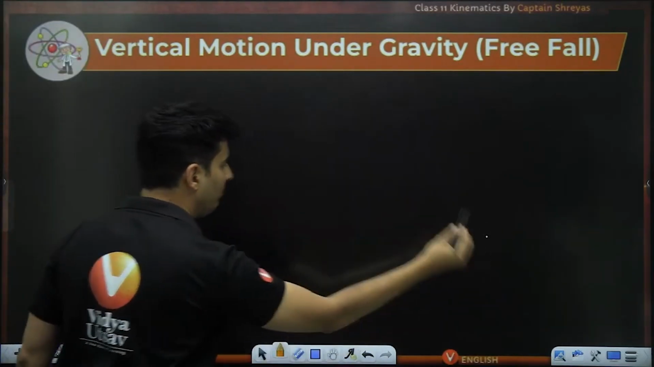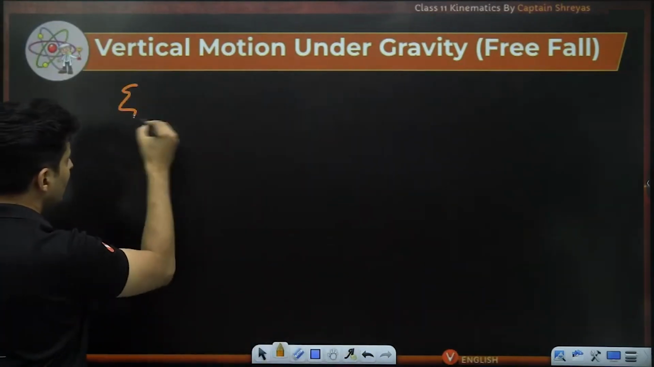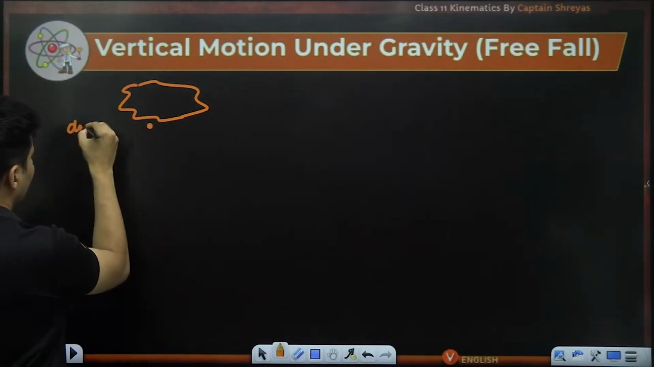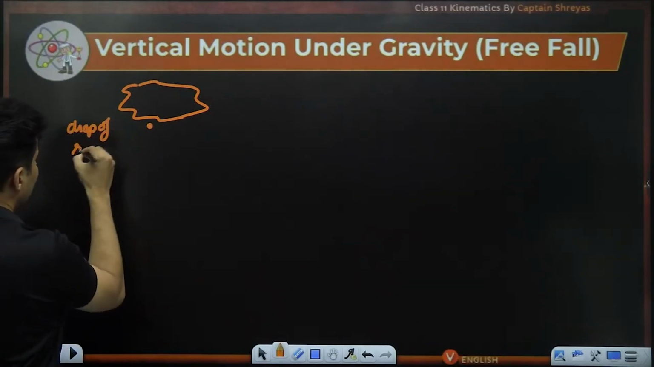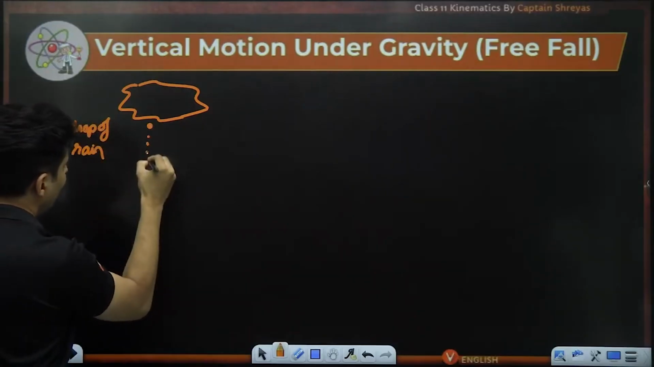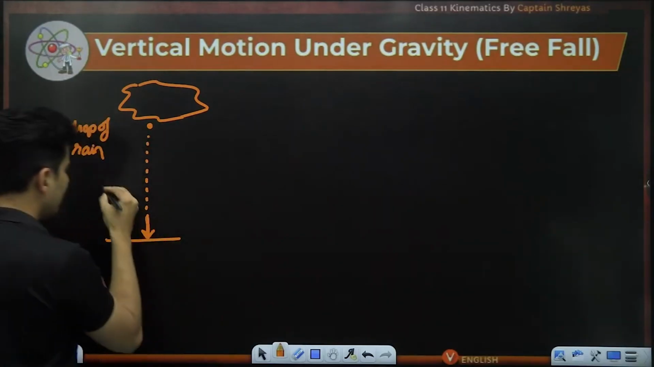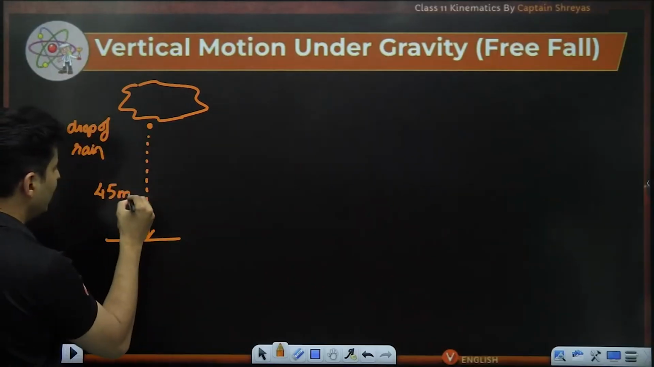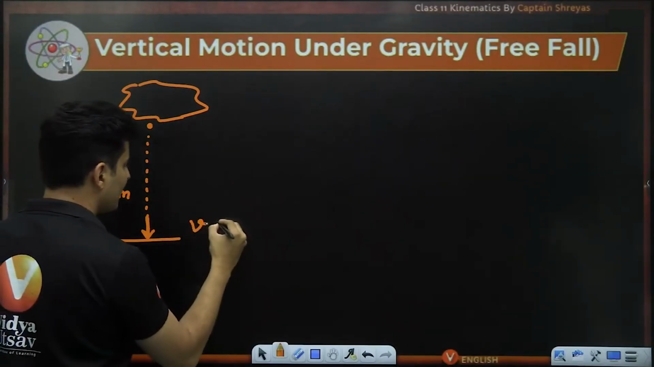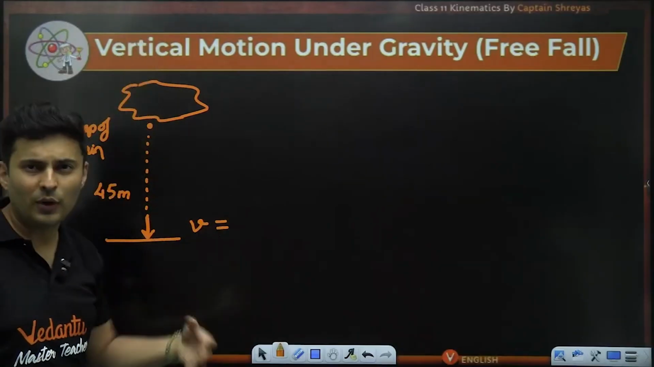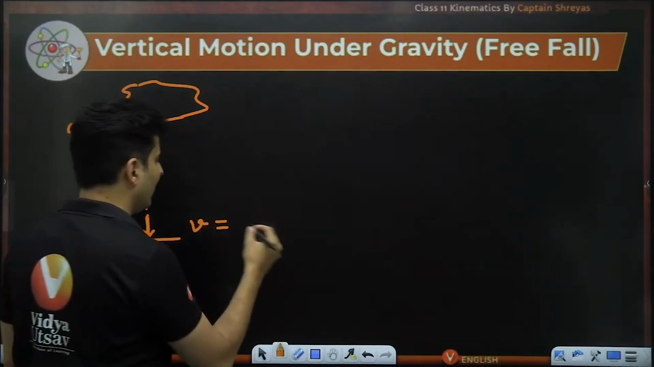Just to give an example, imagine there is a cloud, and this is a drop of rain. By the time, let's say, it reaches down over here, let's say this height is 45 meters. I want to find what speed it will fall down by. It falls by a height of 45 meters, just taking some random value.